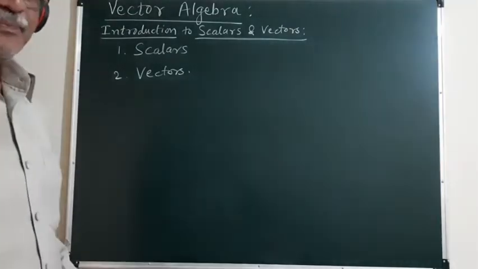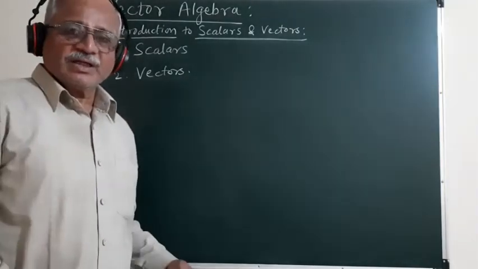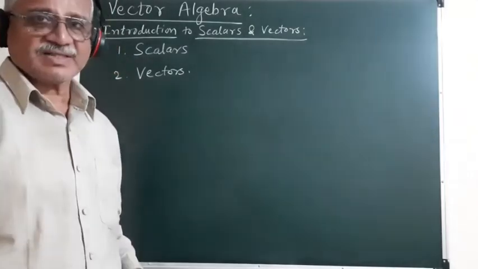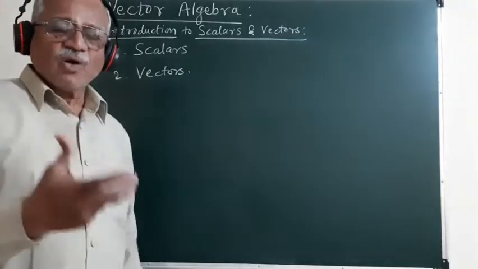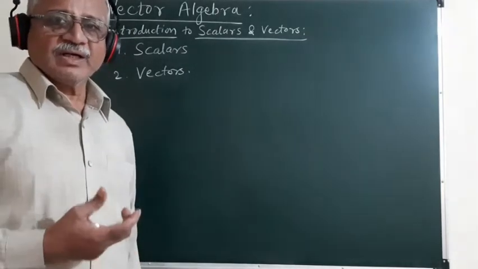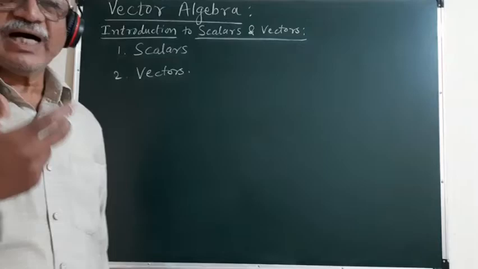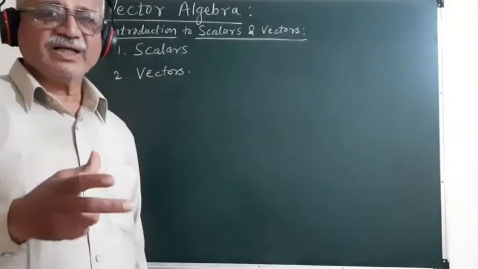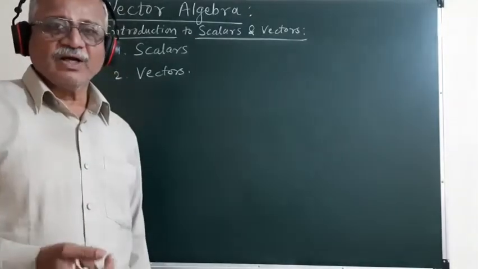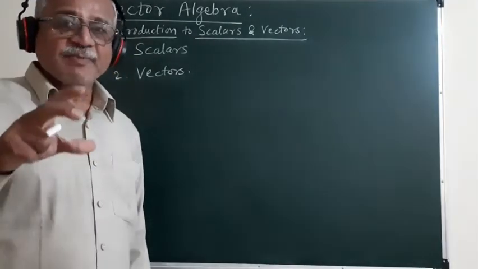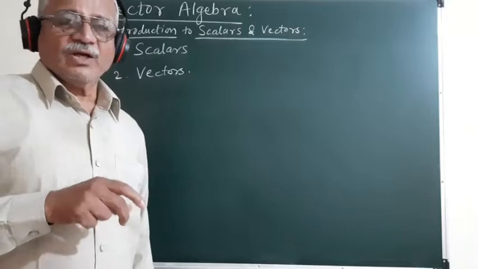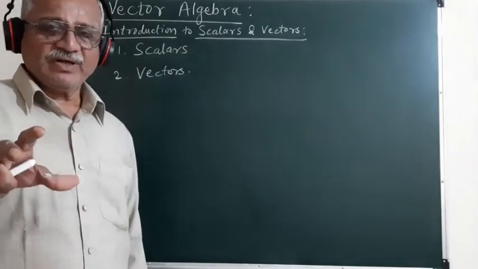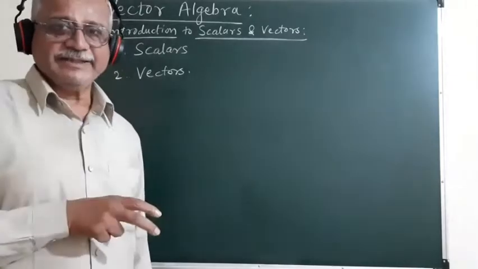For example, if we consider the case of mass, the mass of an object can be expressed either in gram or kilogram or whatever it is, quintal, tons, etc. So for the description of this quantity, only the magnitude is enough to describe that quantity completely.